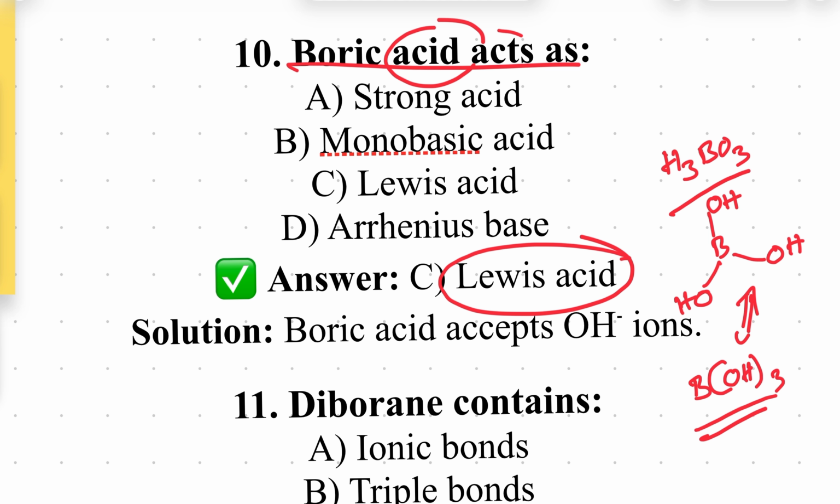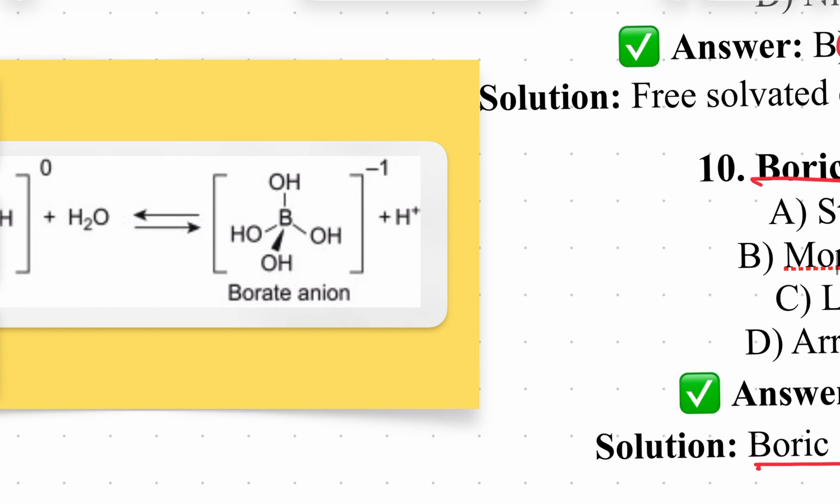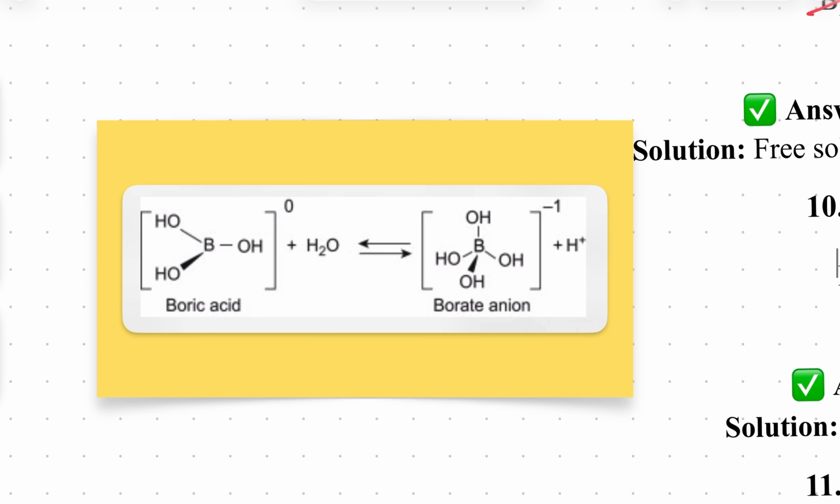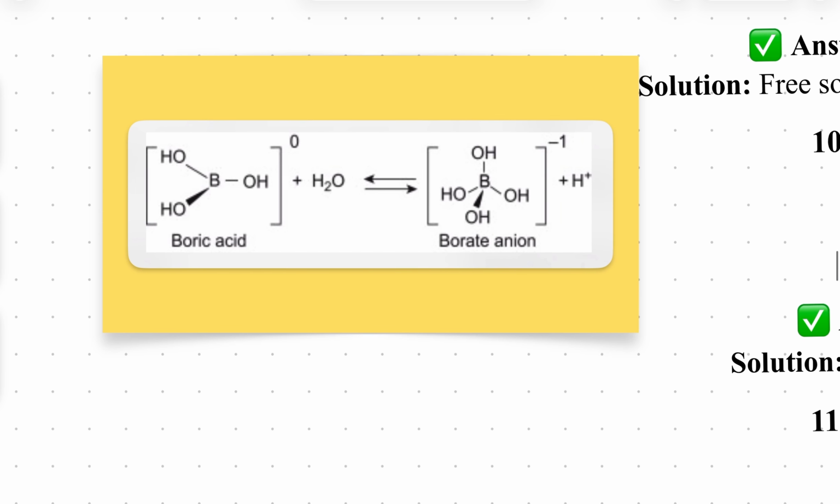Actually, what is a Lewis acid? Yesterday we discussed some concepts about Lewis acid theory. What is a Lewis acid? Any compound which can accept a lone pair of electrons from a Lewis base, which can donate the lone pair of electrons, is a Lewis acid. Now here, the boron compound is a Lewis acid because boric acid accepts a lone pair of electrons, isn't it? OH minus, the donor of electrons, and boron the acceptor. So we'll see one graphical design here. See this? This is boric acid, H3BO3.